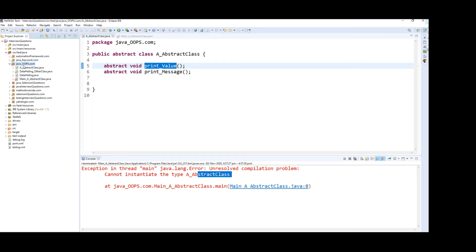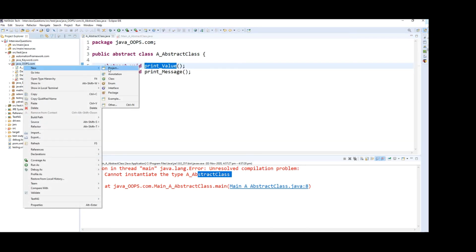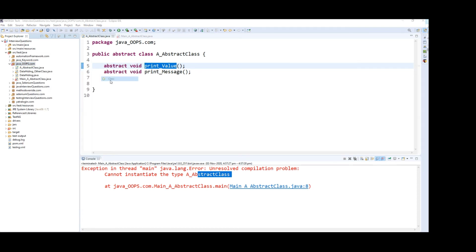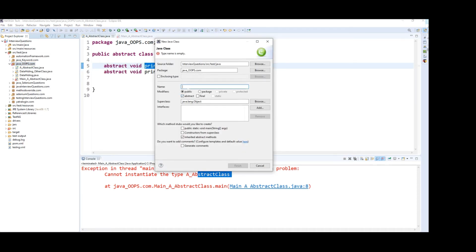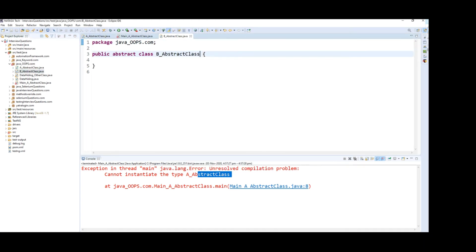Again, I'm going to create another class, which is another abstract class, B abstract class. Here I'm going to extend the A abstract class.